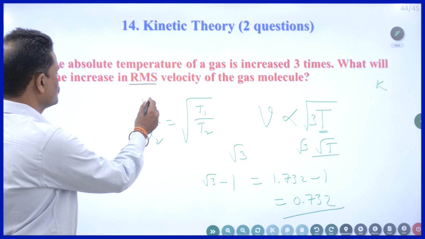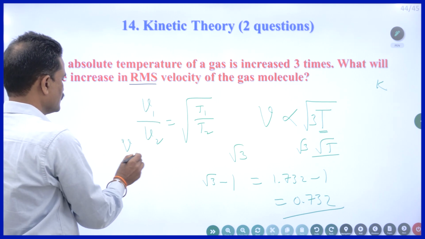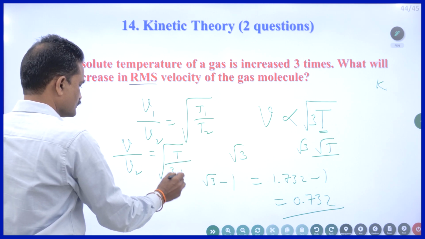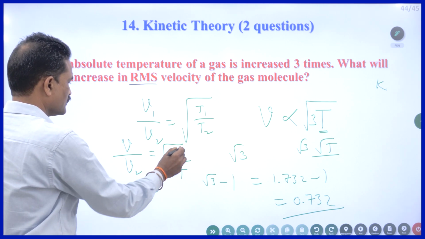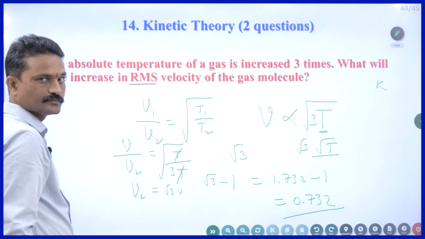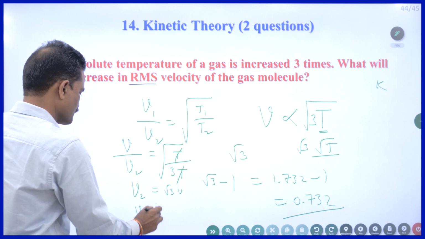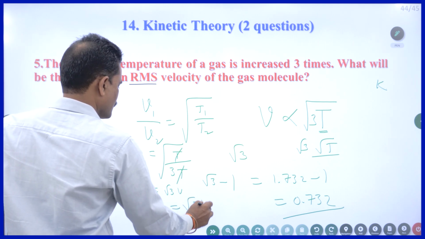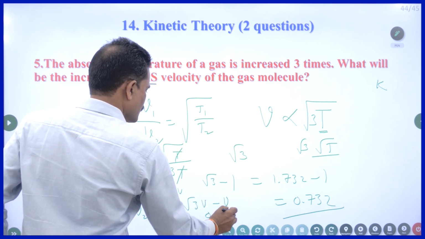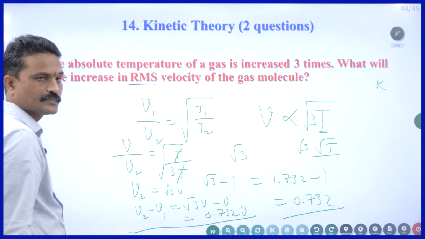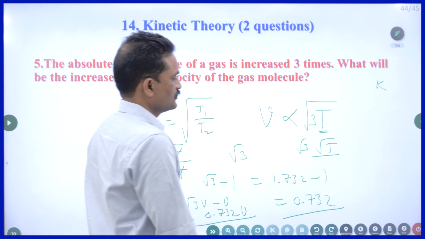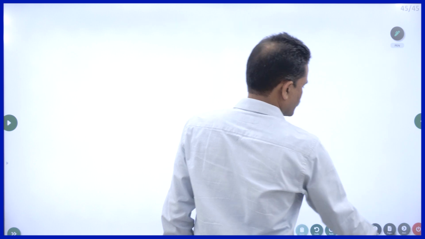If you want, initially the velocity is V at temperature T, and then it is V2 at 3T. T gets cancelled, so V2 will be root 3 V. Change in velocity, V2 minus V1, is equal to root 3 V minus V, which is 0.732 times V. That is the increment. If you do this, you will get 2 marks.